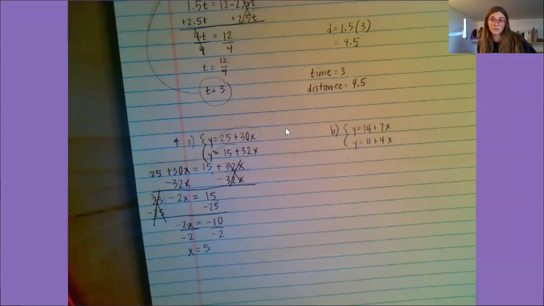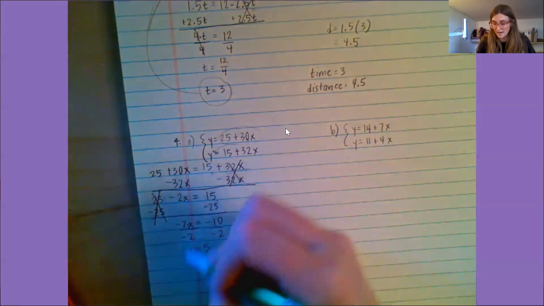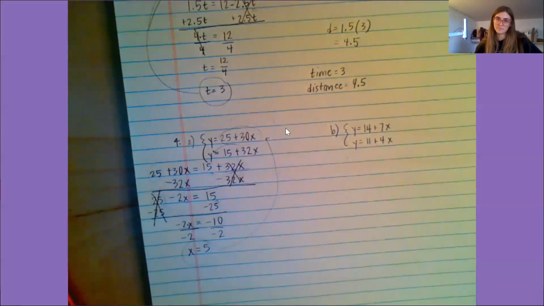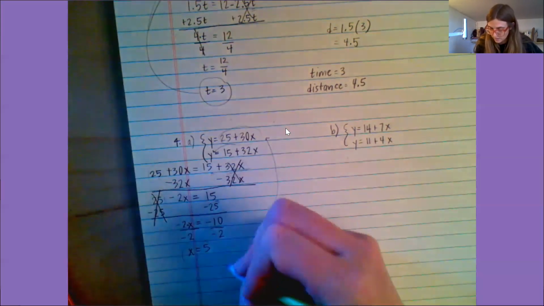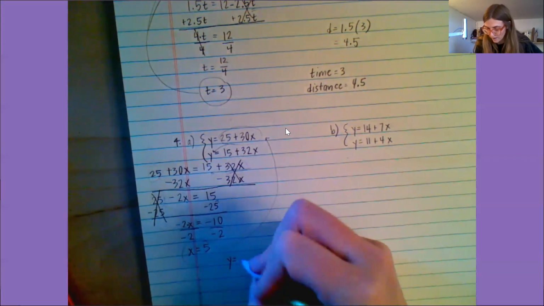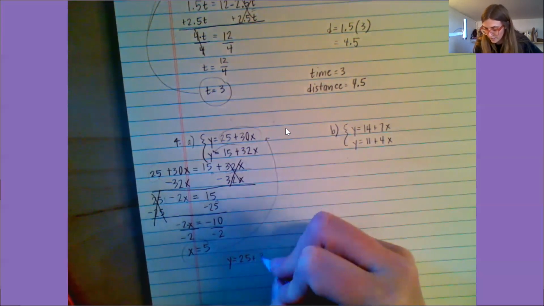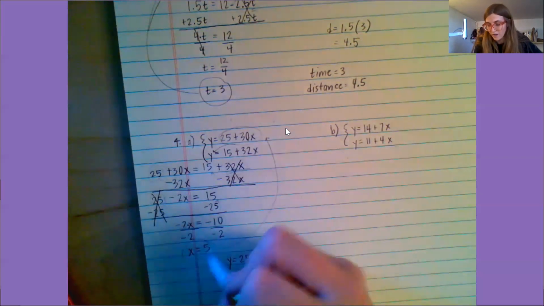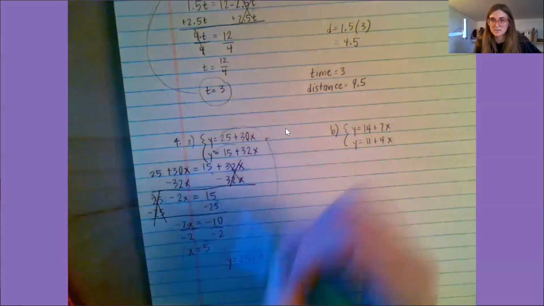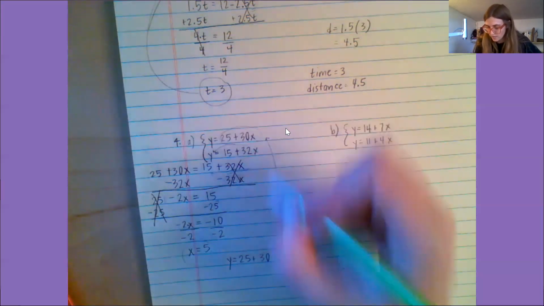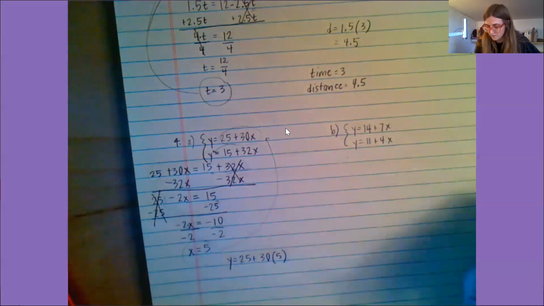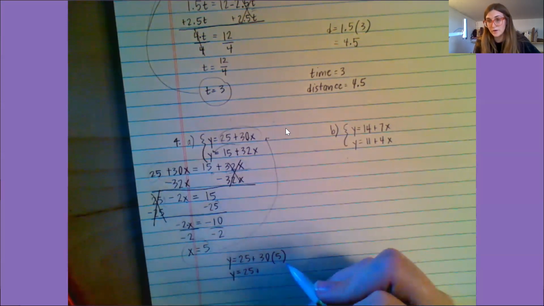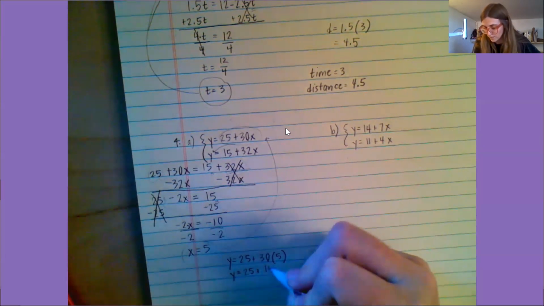And now I have to solve for y. So what I do is I take that x equals 5 and I plug it into that first equation. So I get y equals 25 plus 30x, but again I'm plugging in 5 for x, so I get 30 times 5, which leaves me with y equals 25 plus 30 times 5, which is 150.